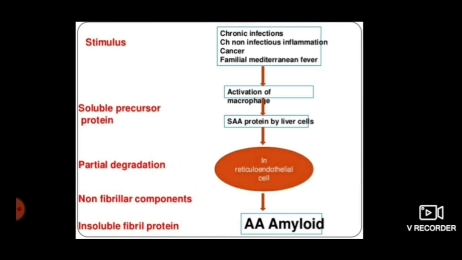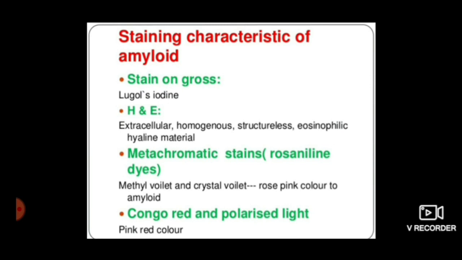Next, we discuss staining characteristics of amyloid, which is the most important topic of amyloidosis. For gross, we use Lugol's iodine. When we apply Lugol's iodine on the cut surface, it will show mahogany brown color. And when we add H2SO4, it will change its color into blue. On H&E, amyloid will appear eosinophilic, hyaline, extracellular, structureless material. On metachromatic stains like methyl violet and crystal violet, it shows rose pink color.